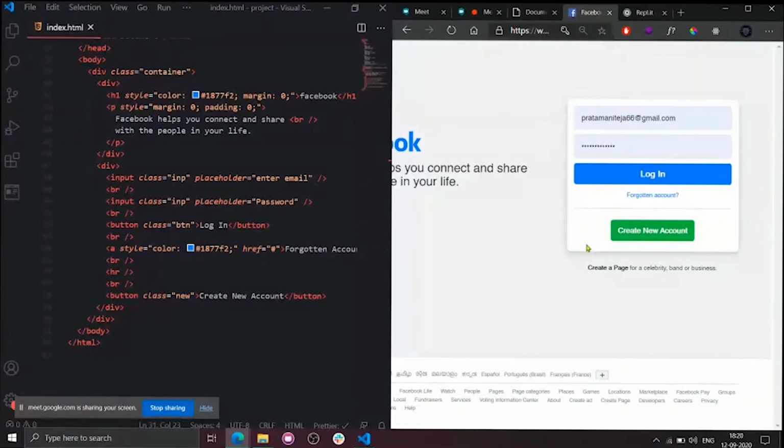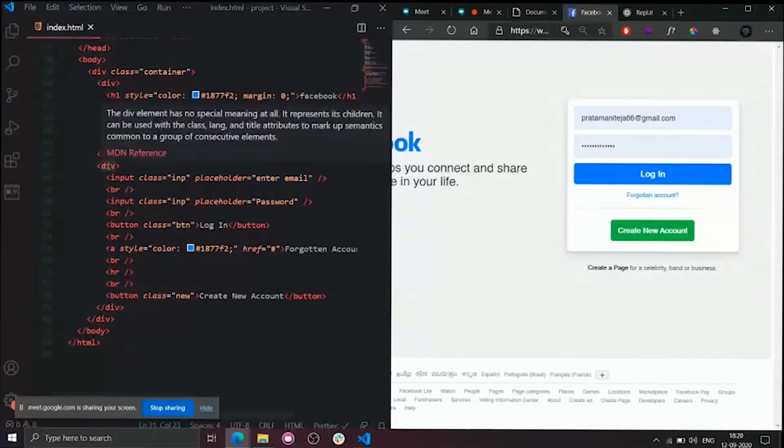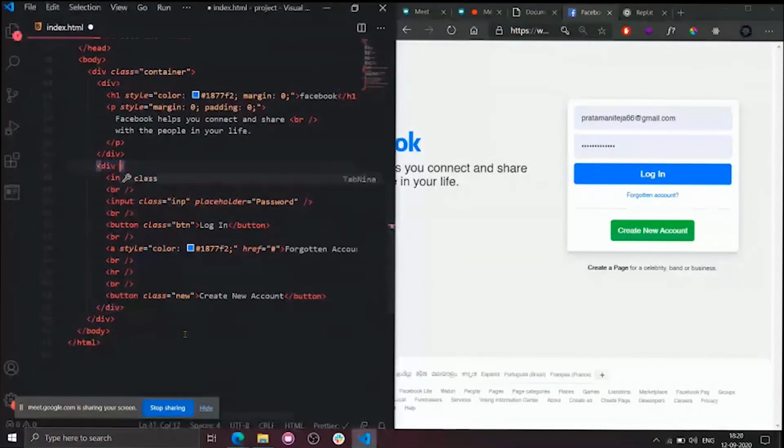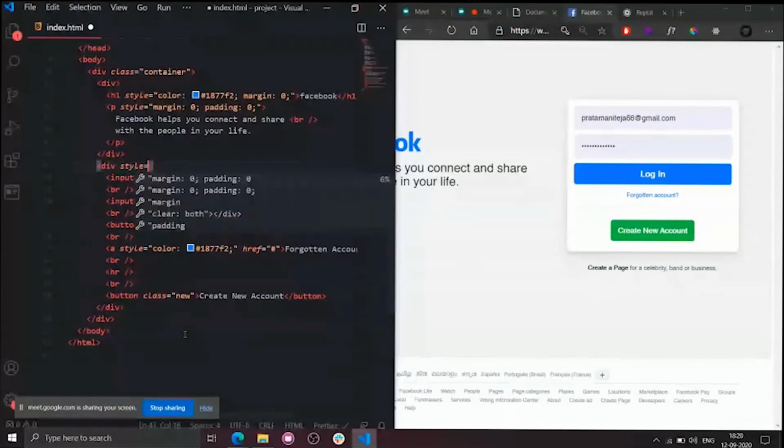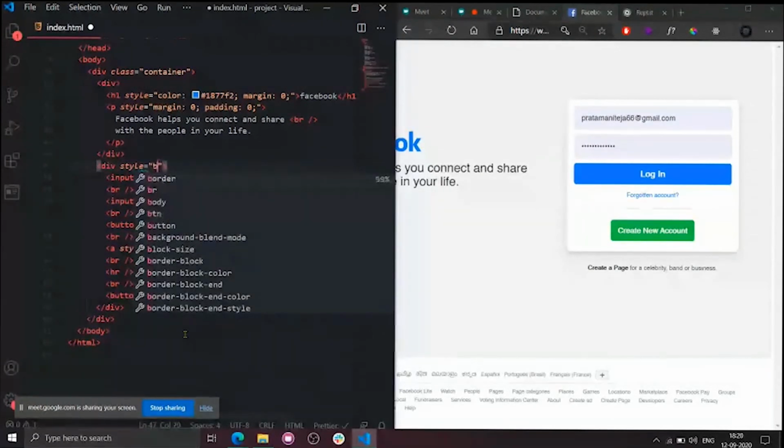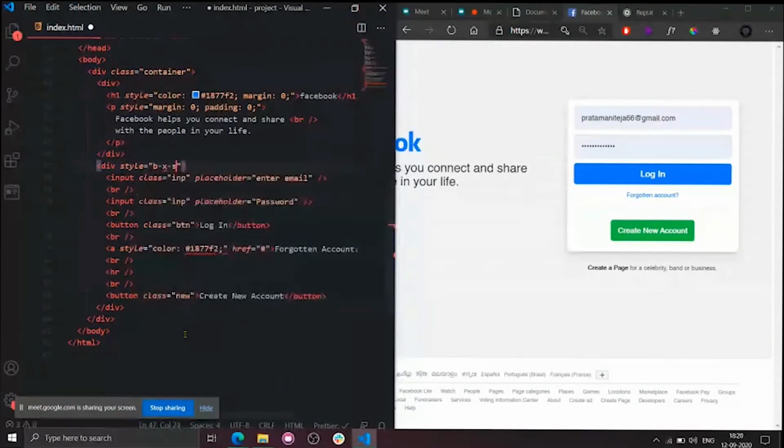This entire parent, right? What is the parent for all these inputs and things? This tag, right? So I will keep an inline style of box shadow. This is a thing with CSS, guys. You need to remember some things. It will come with practice, don't be worried.